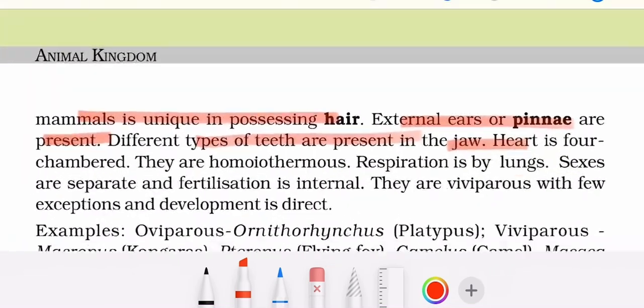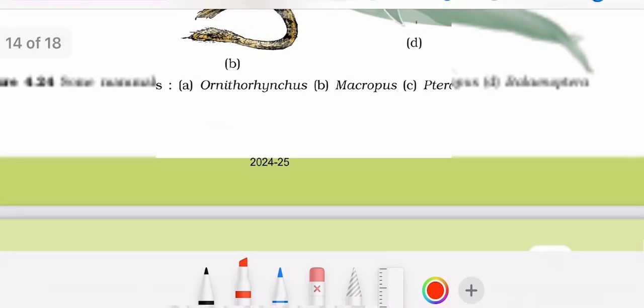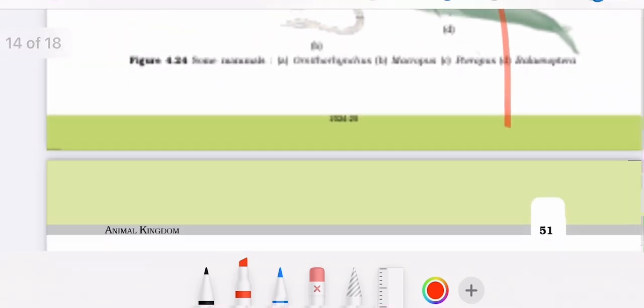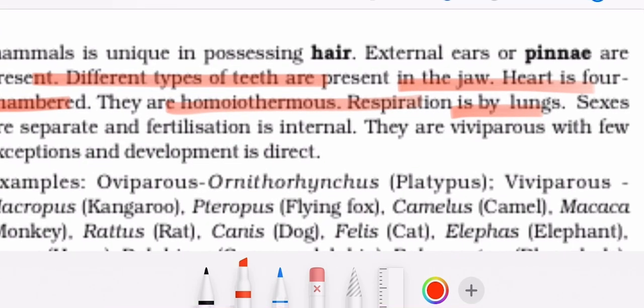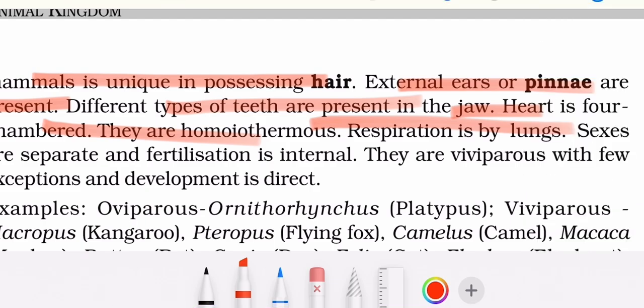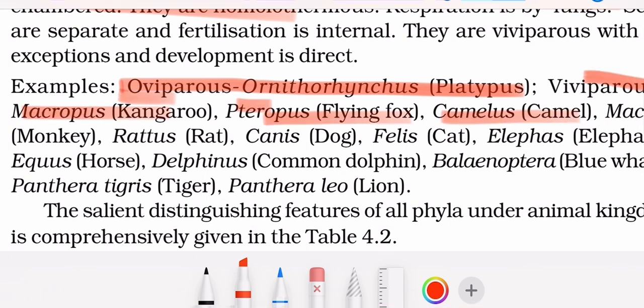Mammals, they possess what? Hair. They possess hairs. Yes, they have this unique feature of possessing hairs. And respiration is by lungs. Sexes are separate. Fertilization is internal. They are viviparous with a few exceptions. Development is direct. Exception is oviparous Ornithorhynchus, which is platypus. O for oviparous, O for this example. And viviparous are kangaroo, flying fox, Camelus, camel, Macaca, monkey, Rattus, rat, dog, cat, elephant, horse.